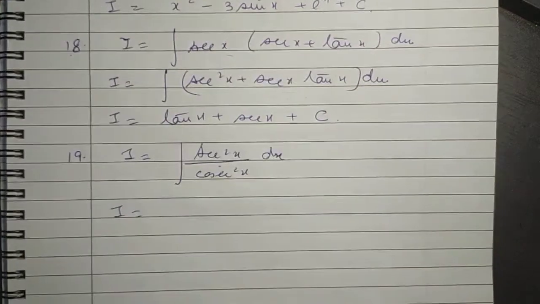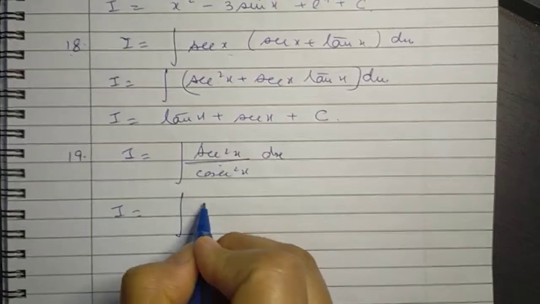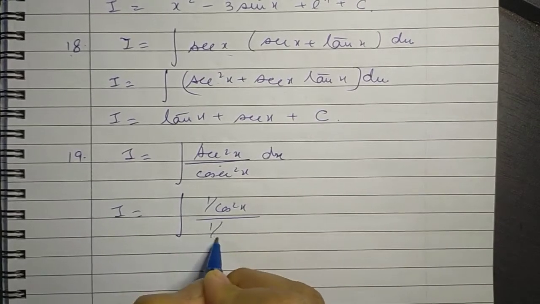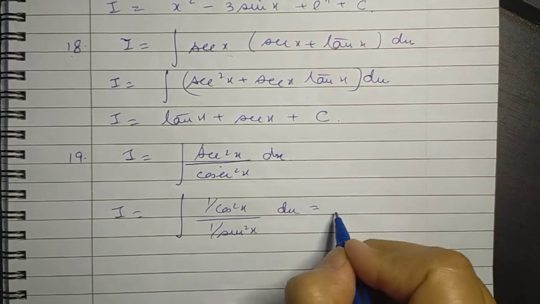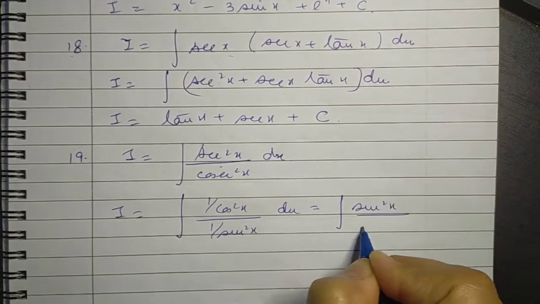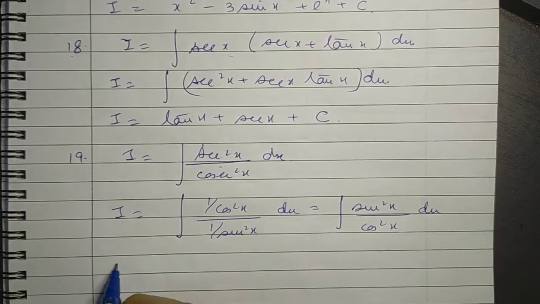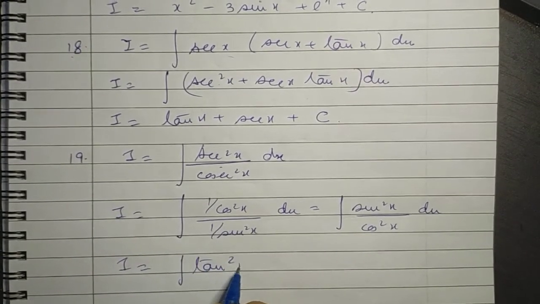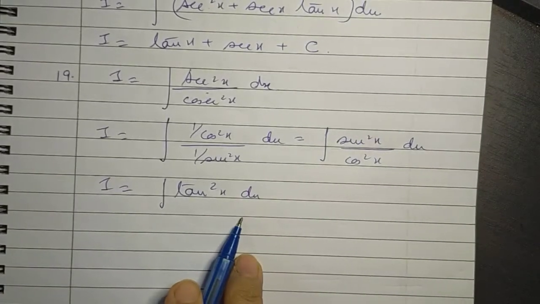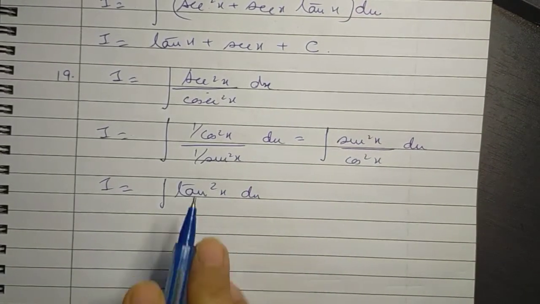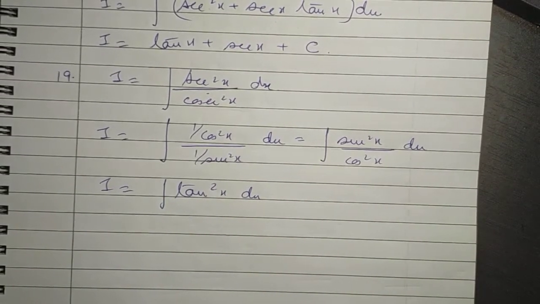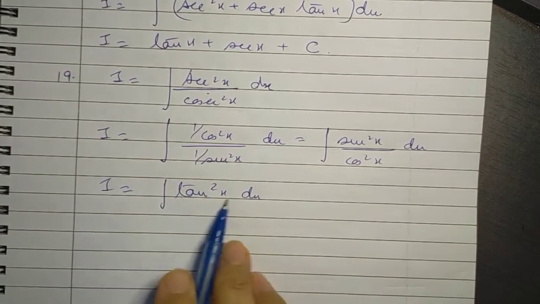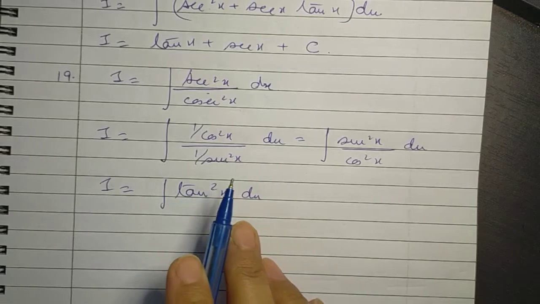So I becomes equal to the integral of (1 over cos squared x) upon (1 over sine squared x) dx, which on taking the reciprocal becomes sine squared x over cos squared x dx. I becomes equal to the integral of tan squared x dx. Now again, we know the integral of tan x, but we don't know the integral of tan squared x. So let us see if we can convert this function to a form whose integral we know.